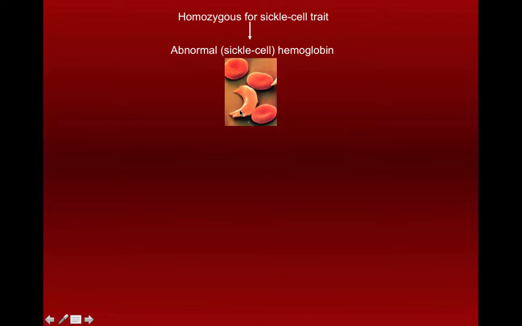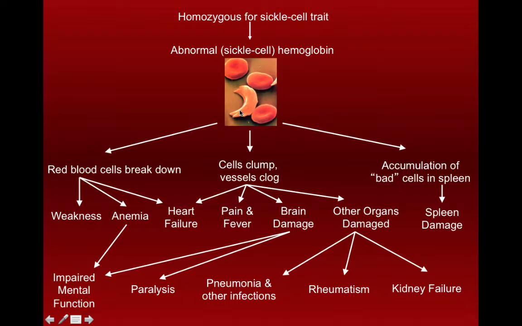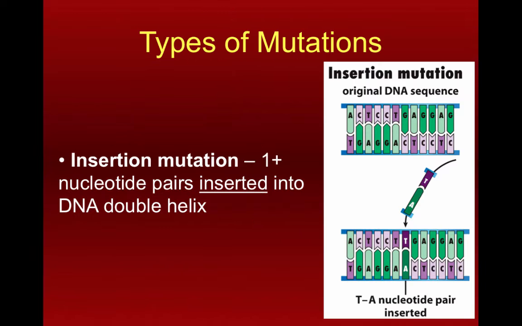And when your cells have this shape, there's a whole set of challenges you run into as a result. And we'll talk more about hemoglobin, sickle cell anemia, and actually malaria later on in a different chapter. We'll see that one again. All right, the next two types of mutations are very much similar to each other in terms of their effect.